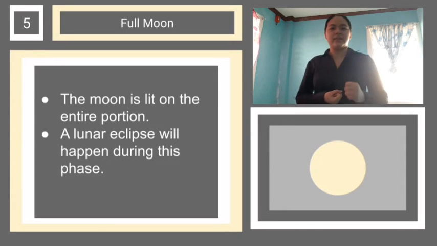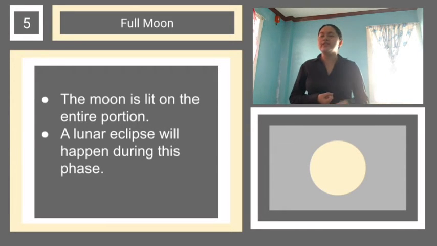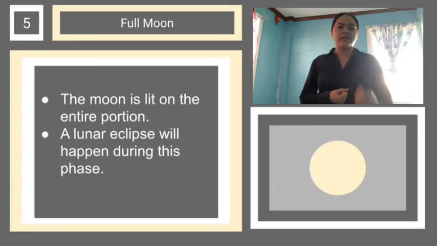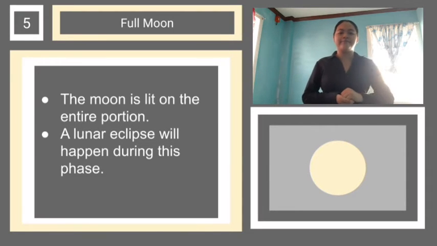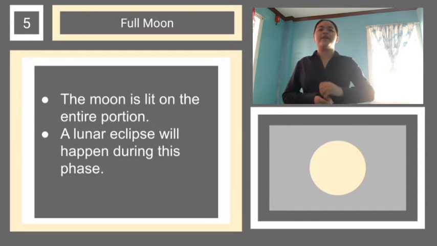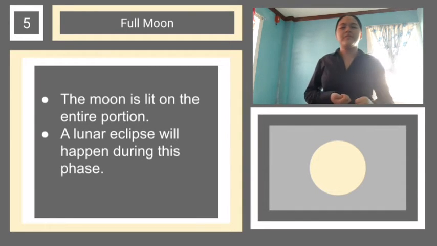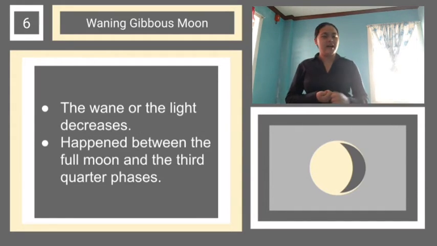A lunar eclipse will happen during this phase. Can you explain again what happened during this phase? Please stand up, Flora. Very good, Flora. Now let's move on to the sixth phase of the moon.